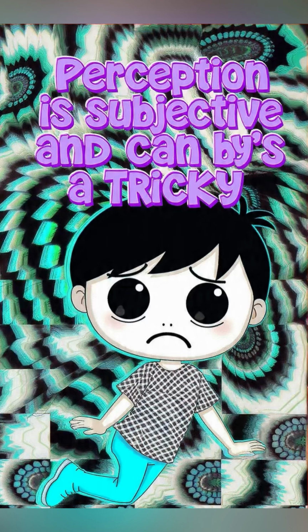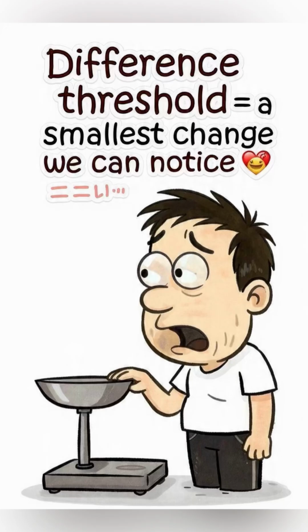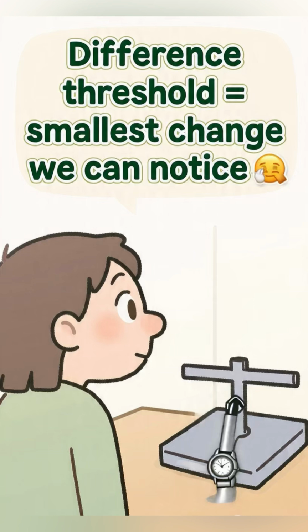Two children comparing objects. Absolute threshold. Minimum stimulus detectable. The smallest candle flame seen in a dark room illustrates human sensory limits. Person noticing a small change in weight. Difference threshold is the smallest detectable change. Let's say detecting that a 500 gram weight became 510 gram shows sensitivity of perception.